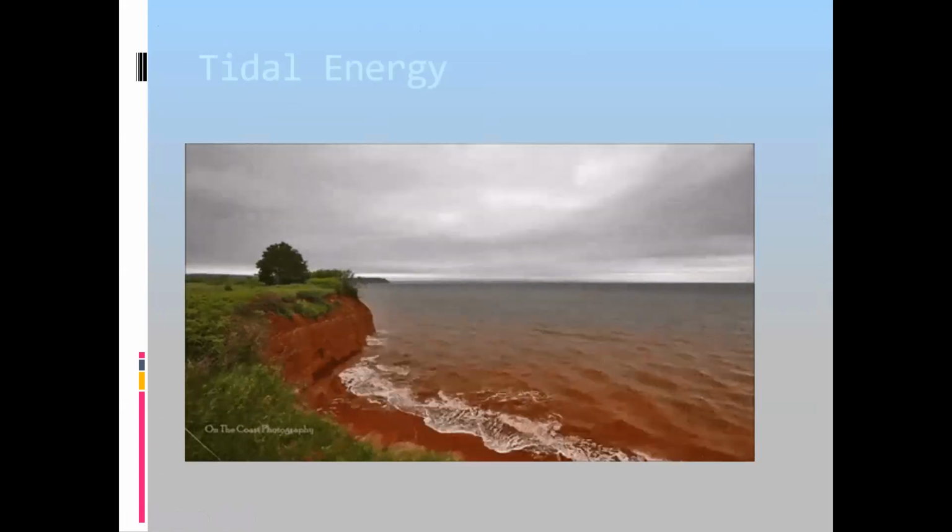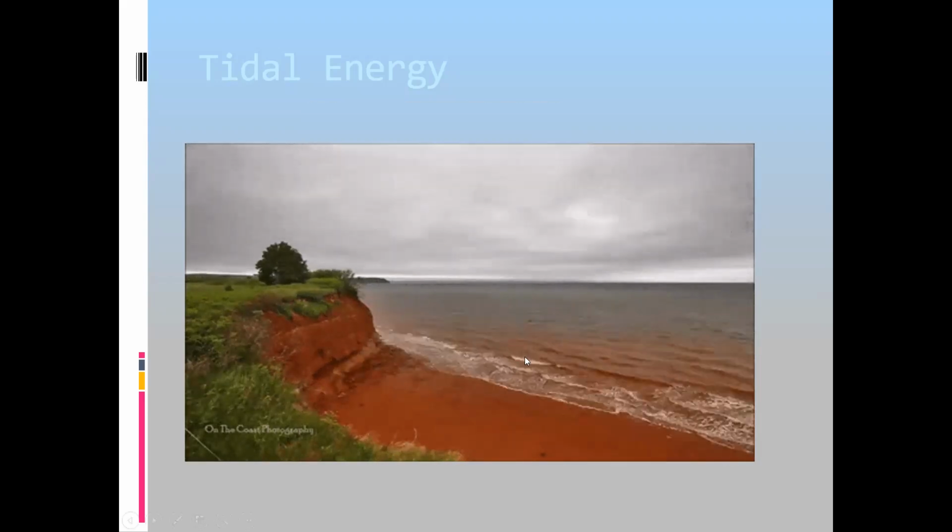Then the last one, this water is obtained from the sea. The last one is the tidal energy.